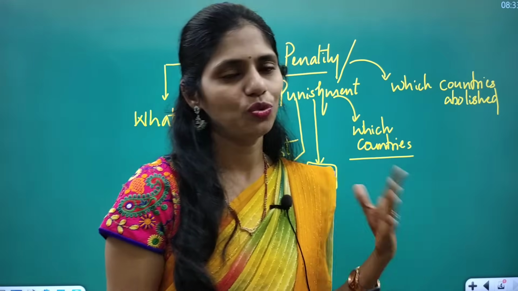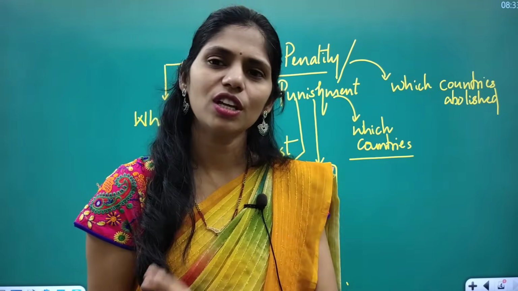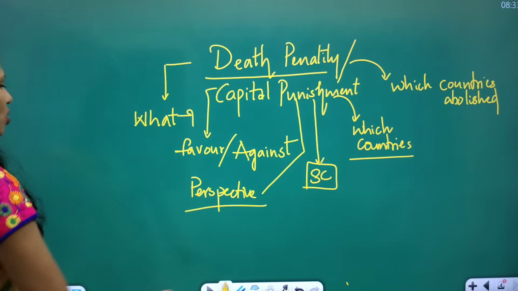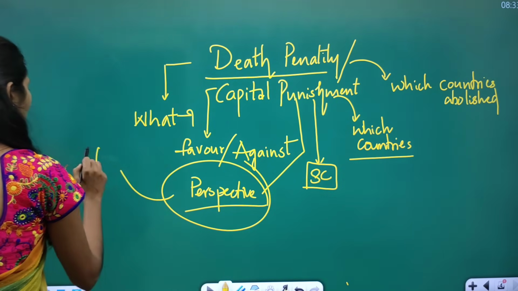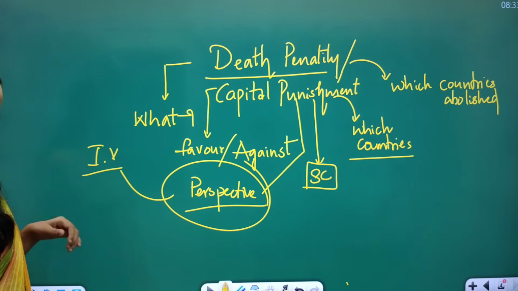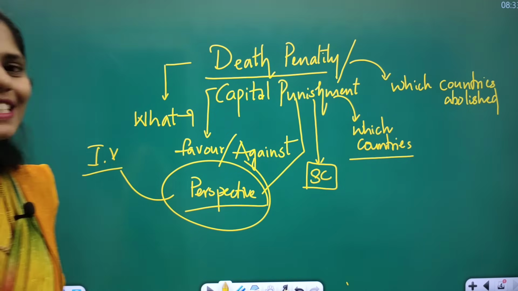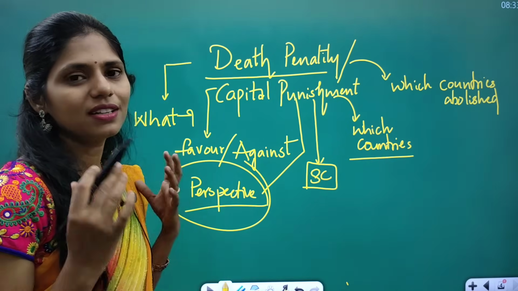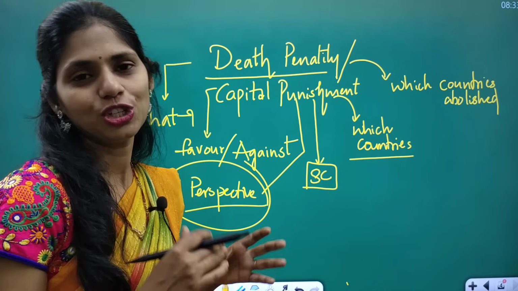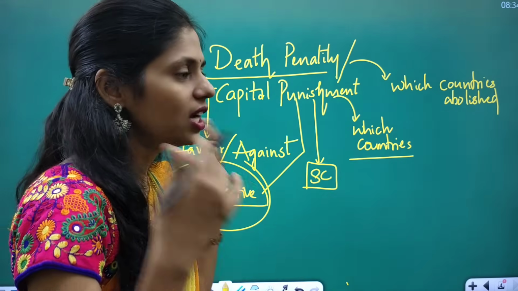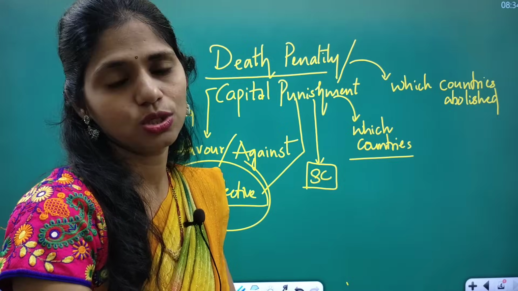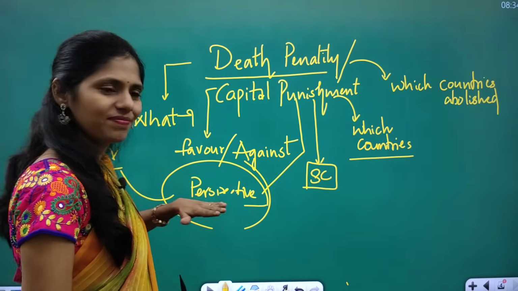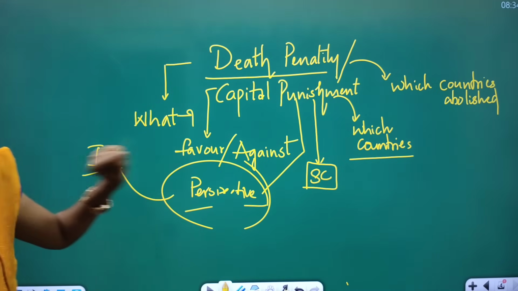If you are saying yes, we need it, what are the reasons? If you are saying no, why, what are the reasons? So you have to develop your own perspectives. This perspective part is important for your interview for sure, because they will be testing your personality. It is not that you have to read everything, but you have to be sure about your personality. You have to show the interviewers that this is my personality. So develop your own perspective regarding this death penalty.